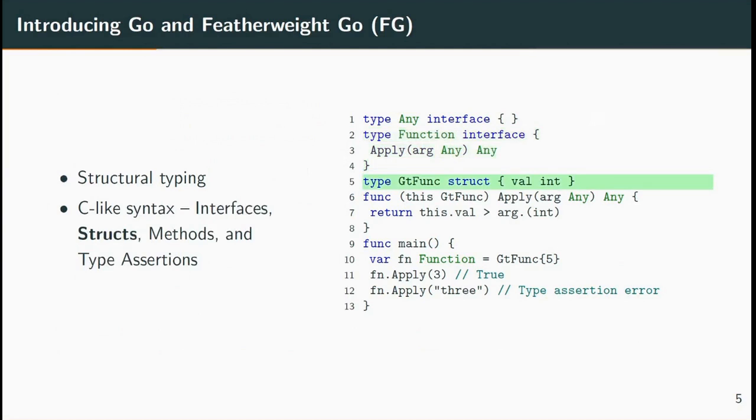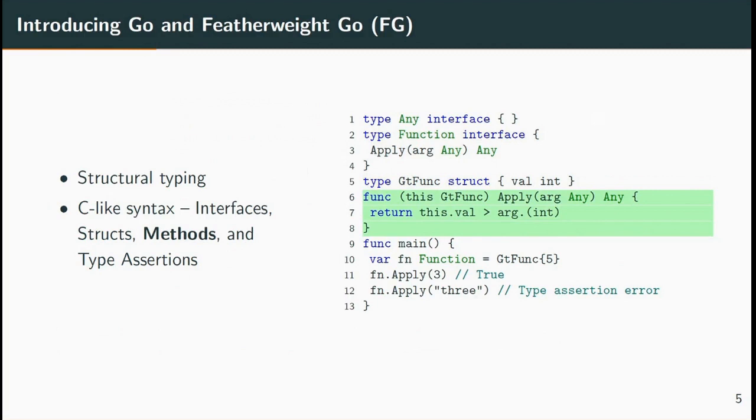Structs are record types. In this example, GreaterThanFunc contains a single field val of type int. Methods are defined on a receiver struct. In this example, an apply method is defined on GreaterThanFunc, the type of which matches exactly that given in Function. By Go structural typing, GreaterThanFunc implements Function.